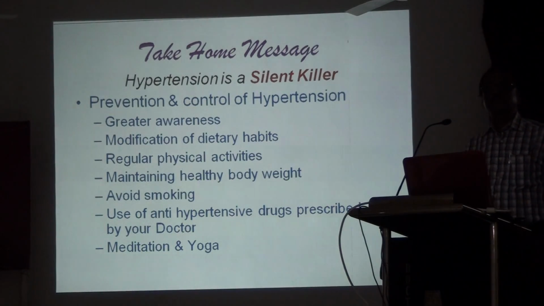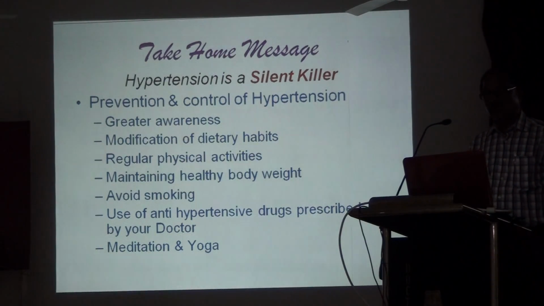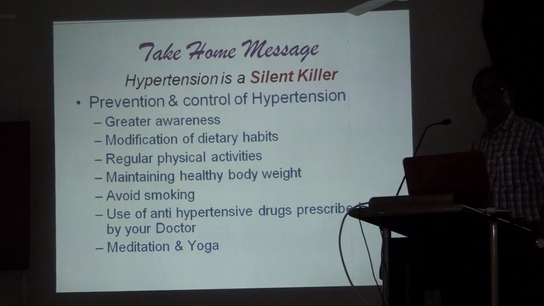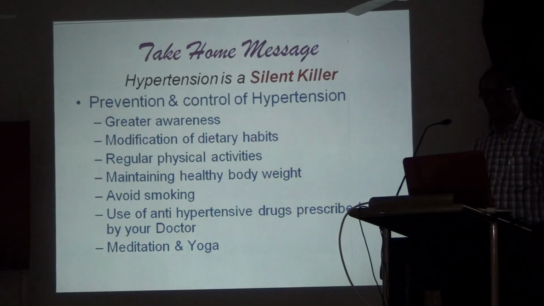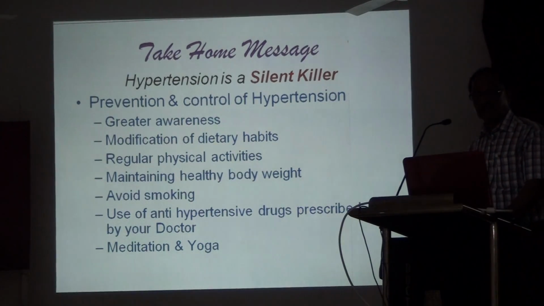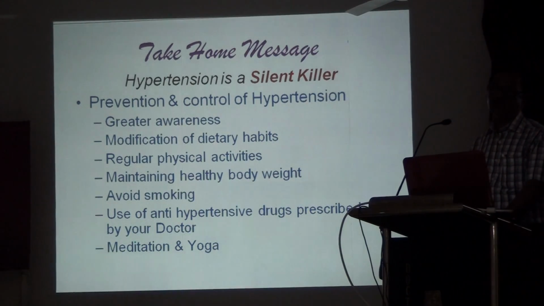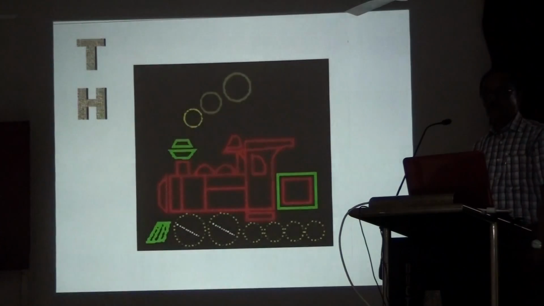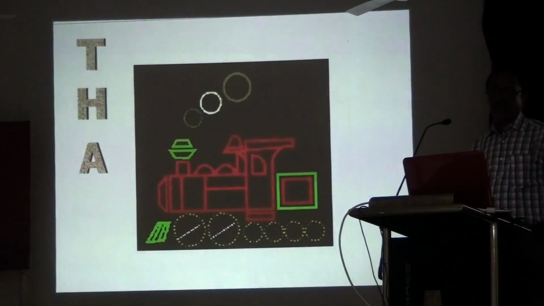So hypertension is a silent killer. There should be great awareness of how to control blood pressure. Measures to be taken are modification of dietary habits, regular physical activity, maintaining healthy body weight, avoiding smoking, use of antihypertensive drugs prescribed by the doctor, and meditation, because stress is the factor.